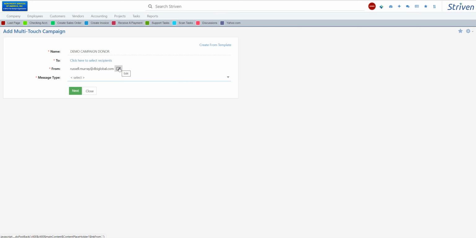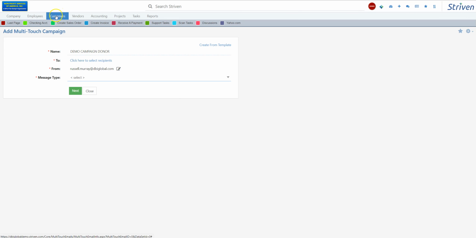So if you're trying to do a donation drive and you need to raise money by a certain date, you can keep sending these emails out. And the nice thing is that they can be recurring, and you can have multiple different messages within this multi-touch campaign. So it's a very powerful module.